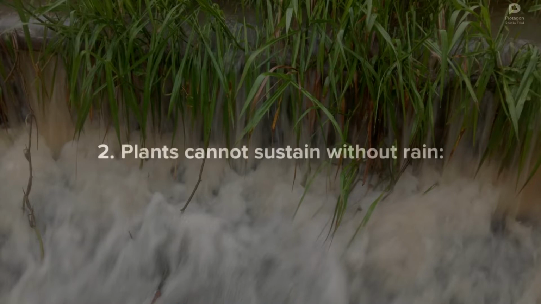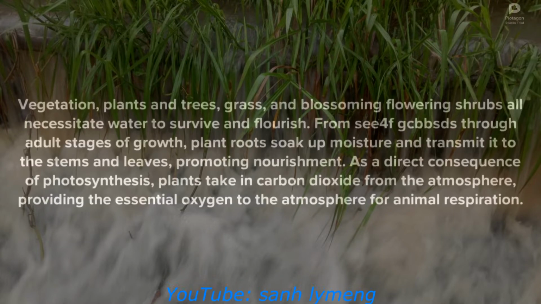2. Plants cannot sustain without rain. Vegetation, plants and trees, grass, and blossoming flowering shrubs all necessitate water to survive and flourish. From seedlings through adult stages of growth, plant roots soak up moisture and transmit it to the stems and leaves, promoting nourishment. As a direct consequence of photosynthesis, plants take in carbon dioxide from the atmosphere, providing the essential oxygen to the atmosphere for animal respiration.